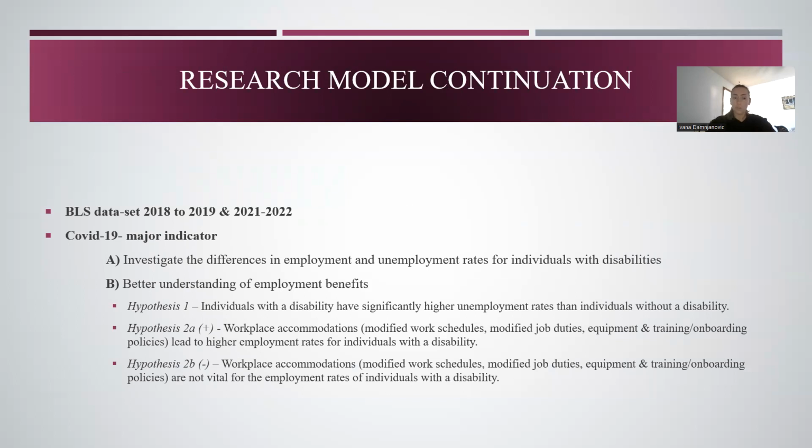As mentioned, we'll use the BLS data set, specifically just looking at 2018, 2019, 2021, and 2022. COVID-19 will be the major indicator, so we will look at the rates before COVID-19 and the rates after COVID-19. Besides investigating and answering the research questions, we also want to investigate those differences in employment and unemployment rates, specifically just for individuals with disabilities. We're talking about men and women, 16 to 64 years old.